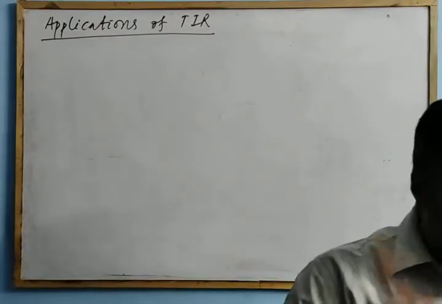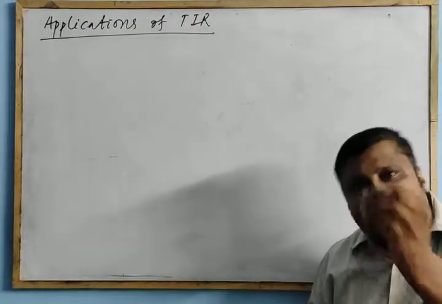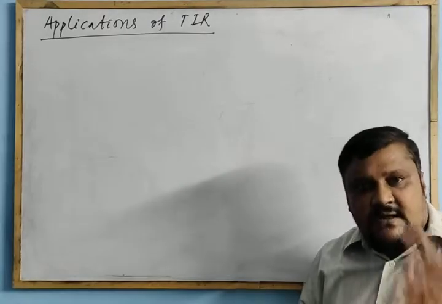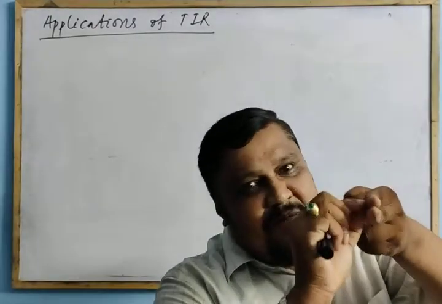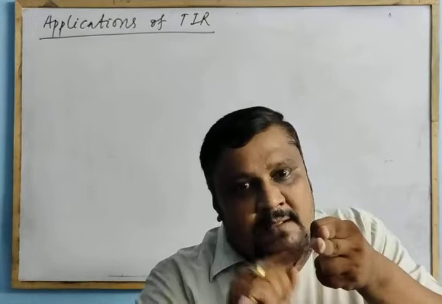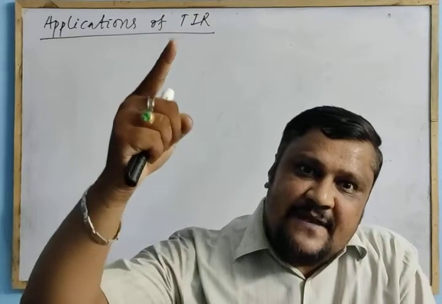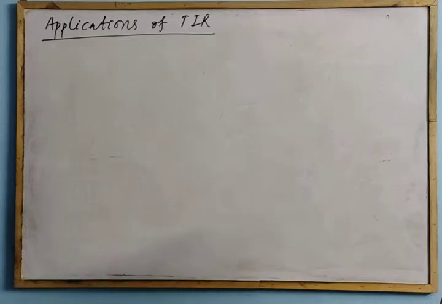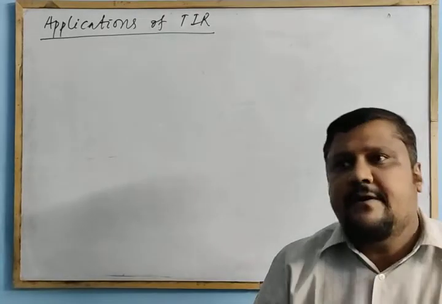Thus, consider an image formed by TIR, total internal reflection, and an image formed by a plane mirror. In a plane mirror there is also reflection, of course. But in a plane mirror some rays enter through the thickness of the mirror. So the image formed by a plane mirror is not of a totally reflected ray, but in TIR it is a totally reflected ray. So the image formed by TIR of light is brighter than the image formed by a plane mirror. That is one concept of TIR.